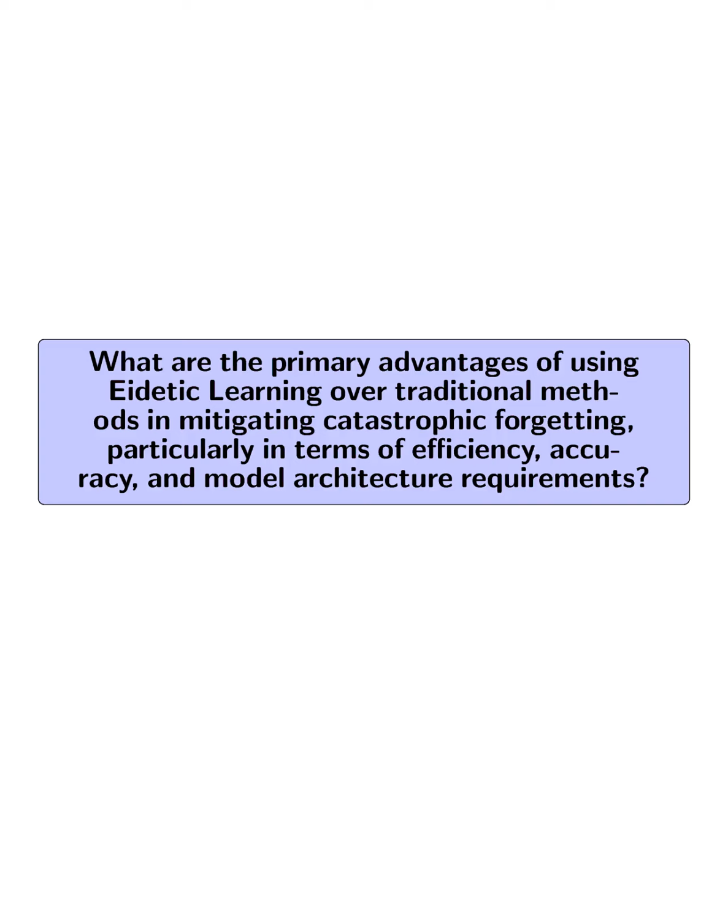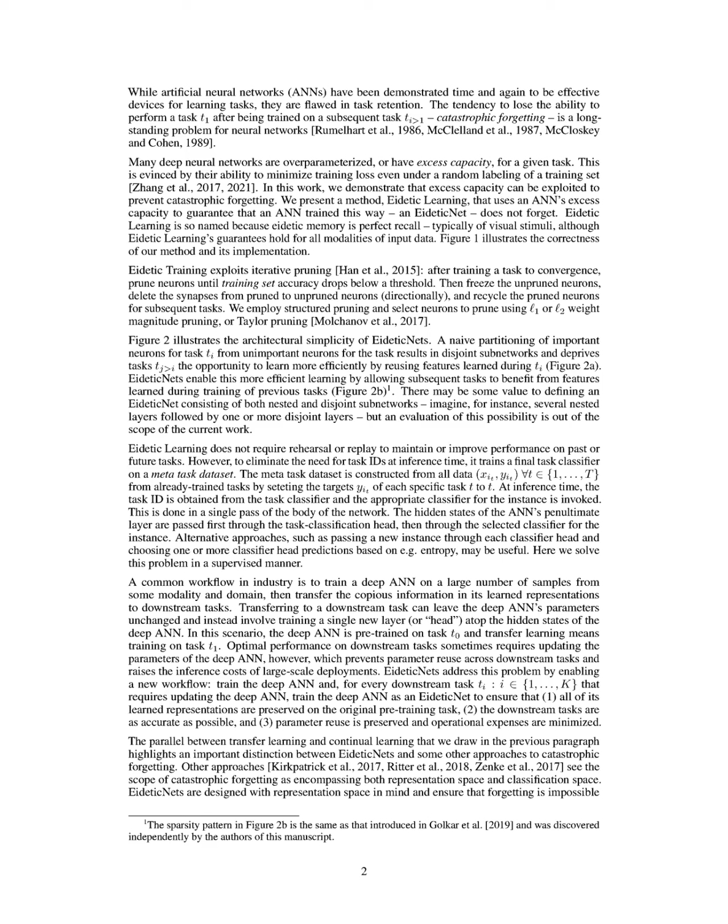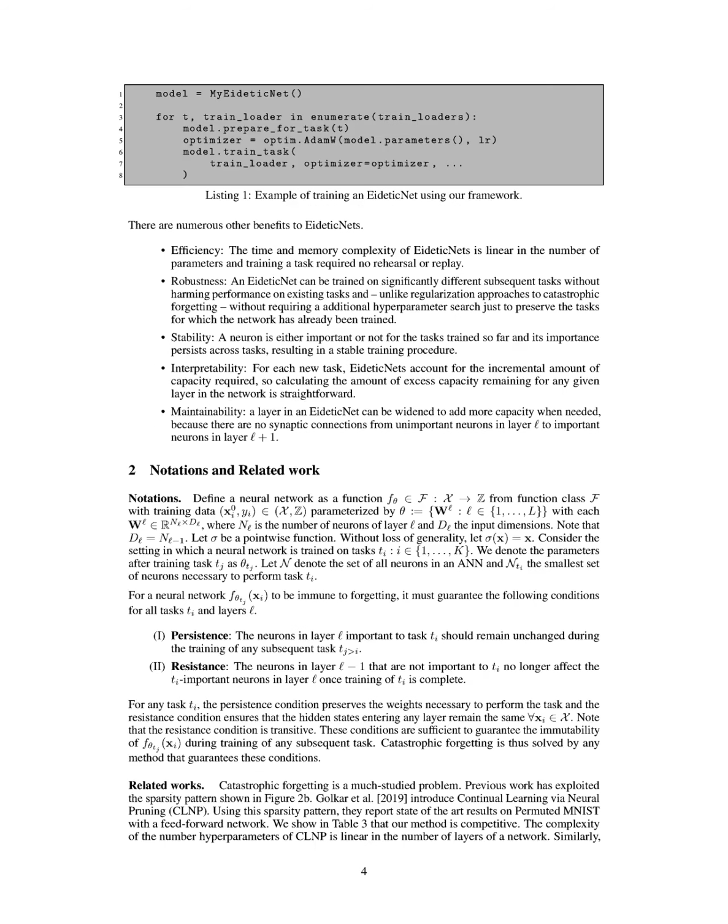What are the primary advantages of using eidetic learning over traditional methods in mitigating catastrophic forgetting, particularly in terms of efficiency, accuracy, and model architecture requirements? Eidetic learning offers several primary advantages over traditional methods for mitigating catastrophic forgetting. Firstly, it enhances efficiency by ensuring that the time and memory complexity of training is linear in the number of parameters, eliminating the need for rehearsal or replay, which is often required in other approaches.